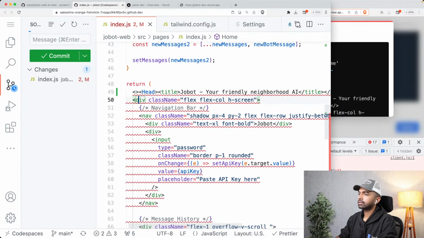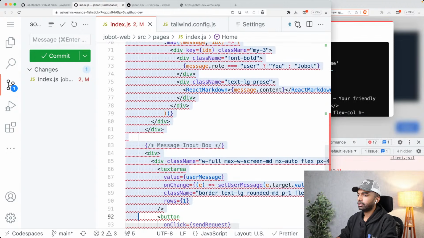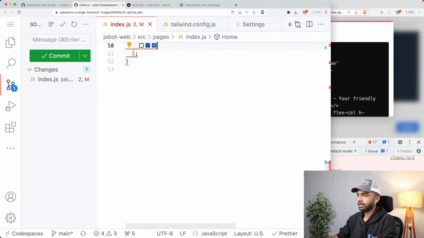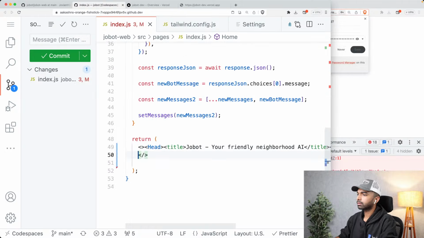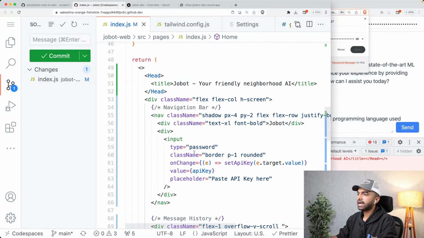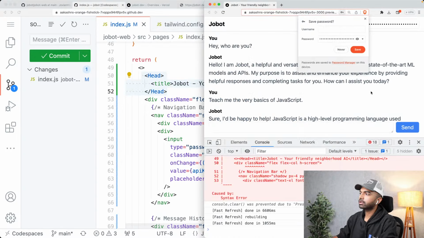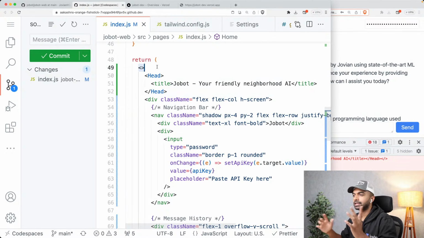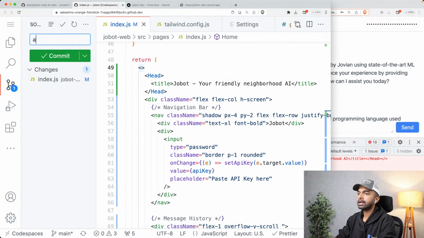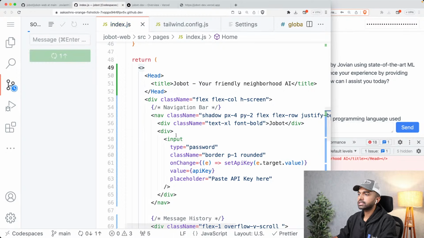Okay. And we want to take all of this and put that in here. Yeah, so we have just added this nice head at the top, and that's going to give this page a title, Jobot, your friendly neighborhood AI. And then we have added the div, and of course we have to wrap that in this React fragment. These are just implementation details of React. So let's say add head, and let me commit this, and let me sync it,